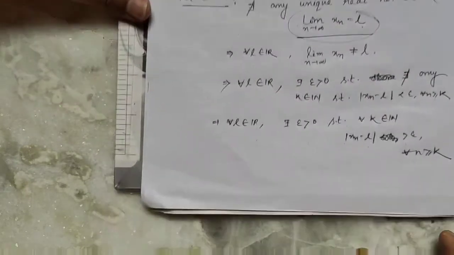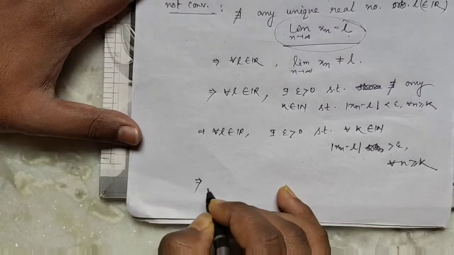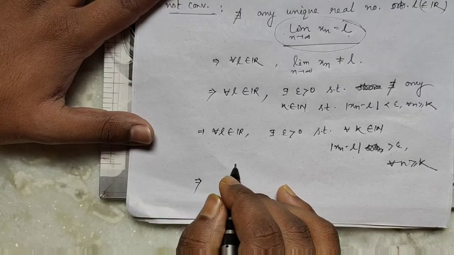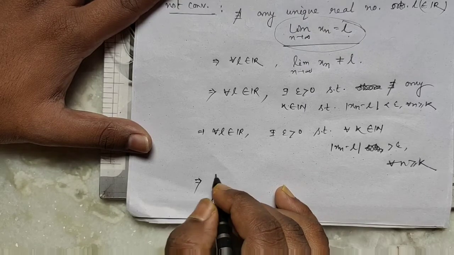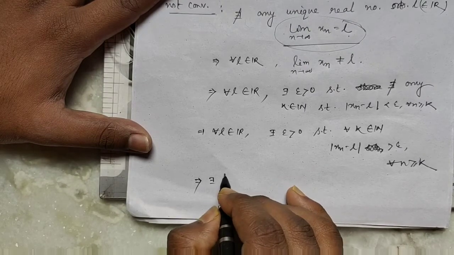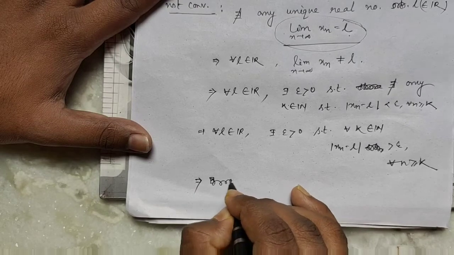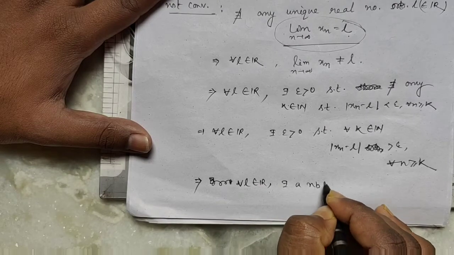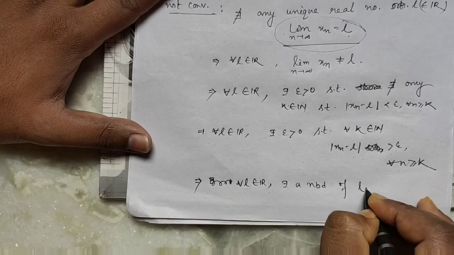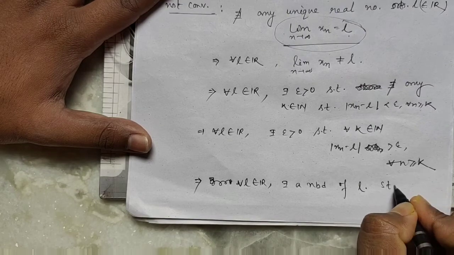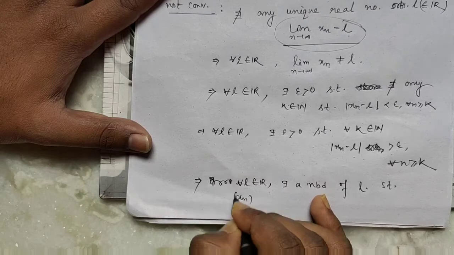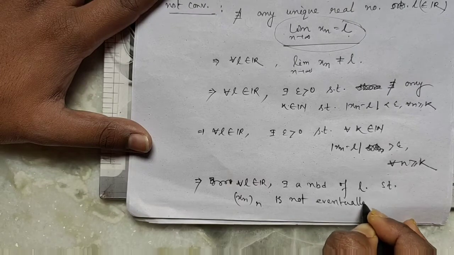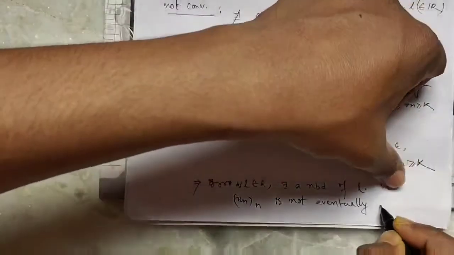This implies that for all L belongs to R, there exists a neighborhood of L such that the sequence Xn is not eventually in that neighborhood.